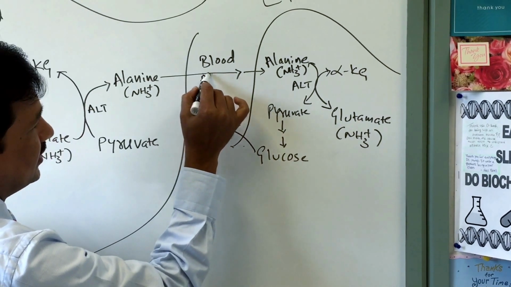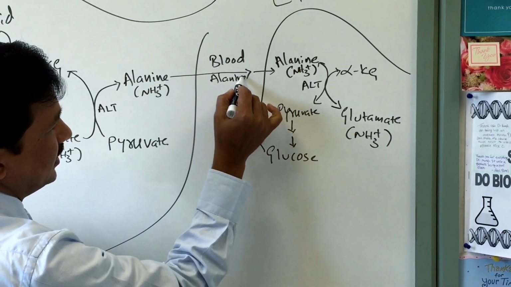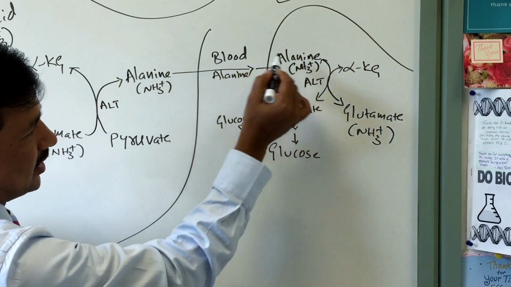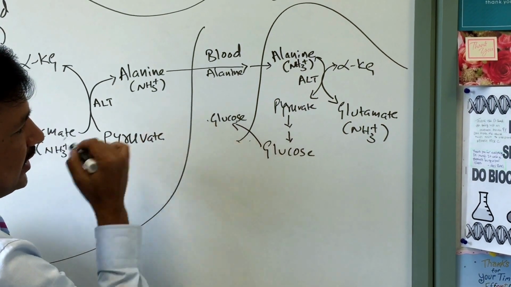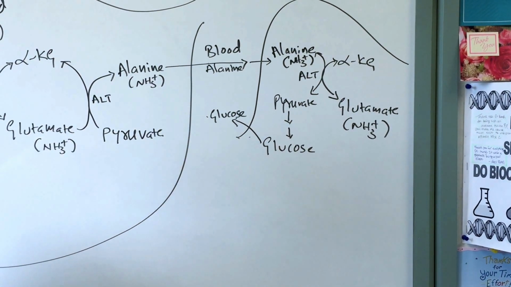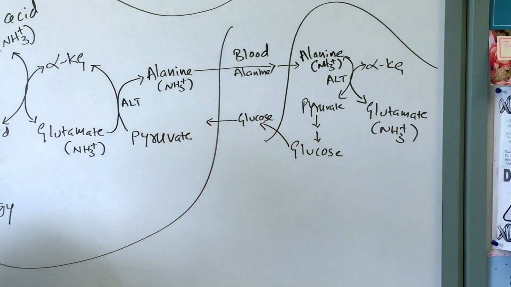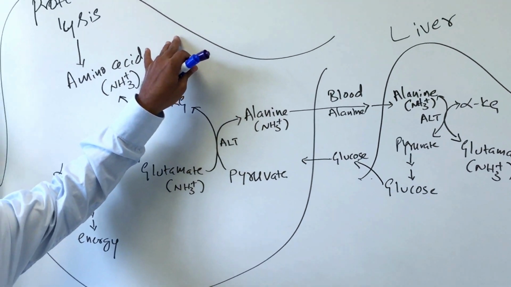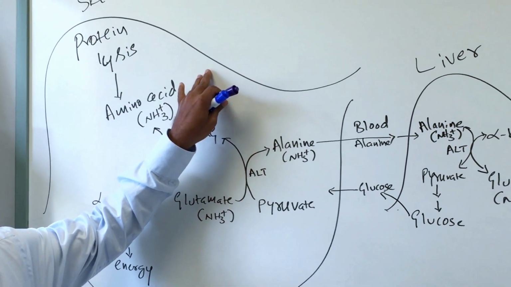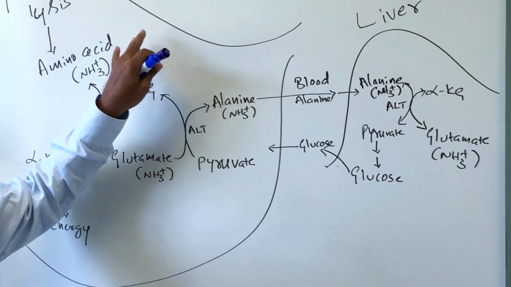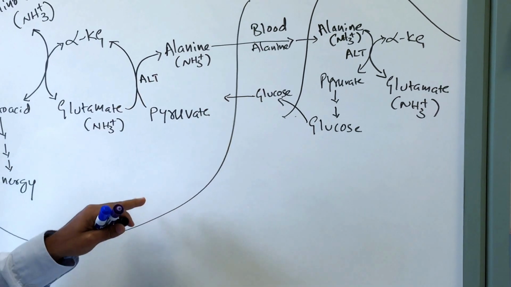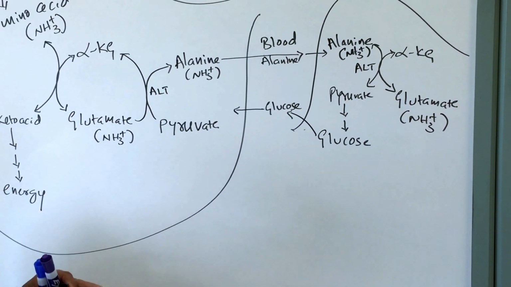As the alanine is there in the blood, alanine is taken from the blood. Now the alanine carbon part is converted to glucose, and that gets into the blood. Now that glucose will be taken up by the peripheral tissues, not majorly by the skeletal muscle under fasting condition. It will generally be taken up by the neurons and red blood cells. Some of the glucose can be taken up by skeletal muscle, but not predominantly.